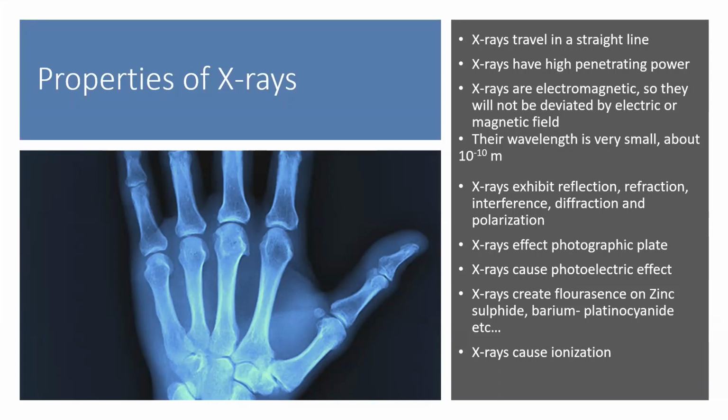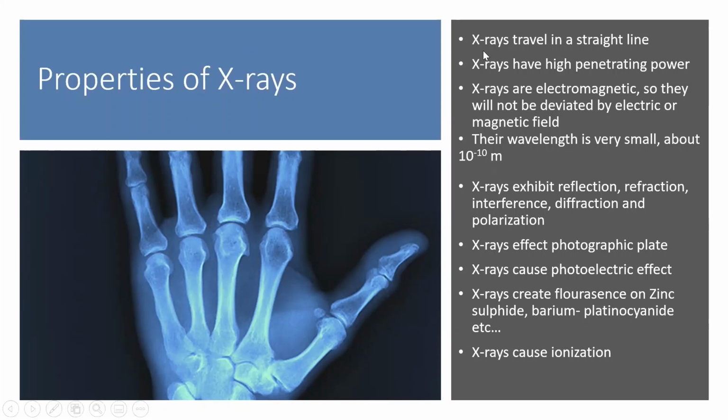Gamma rays are the high energy side, the highest frequency electromagnetic rays. And just below gamma rays comes X-rays. So X-ray is also a high energy, high frequency electromagnetic radiation next only to gamma rays.